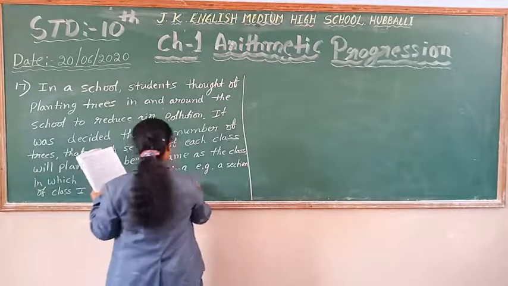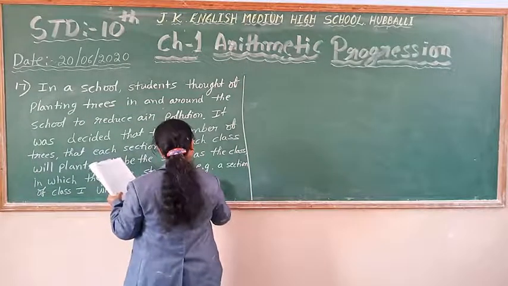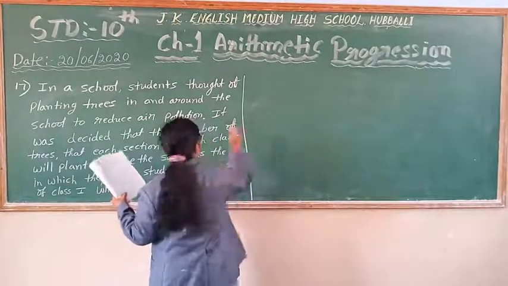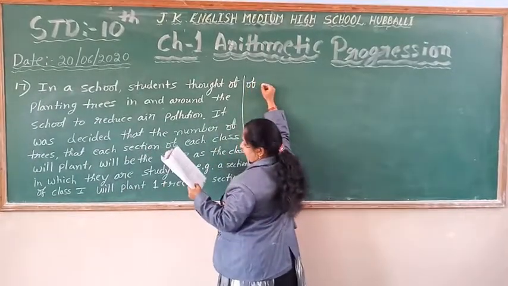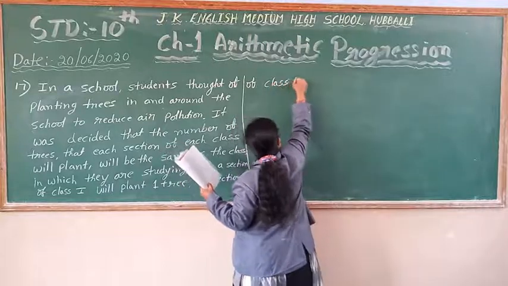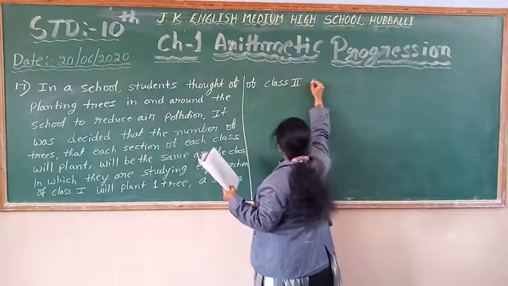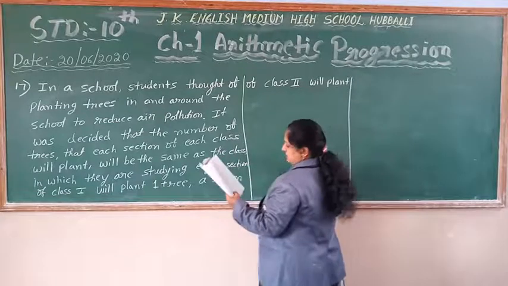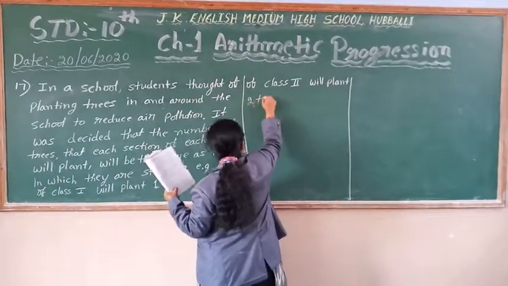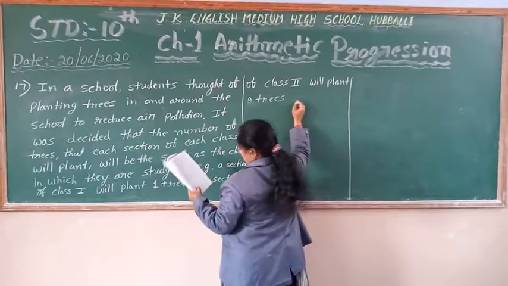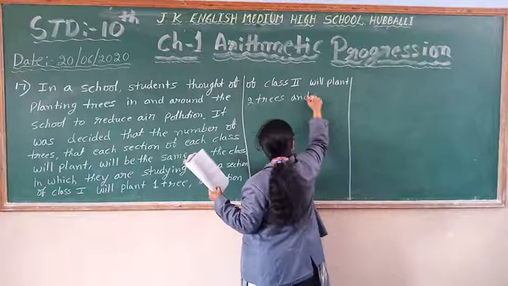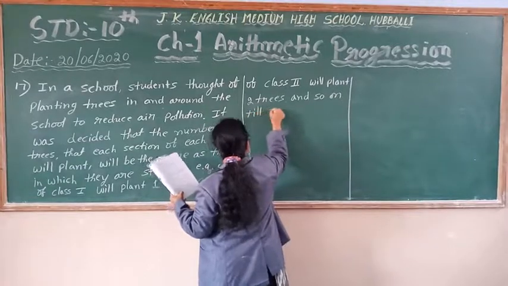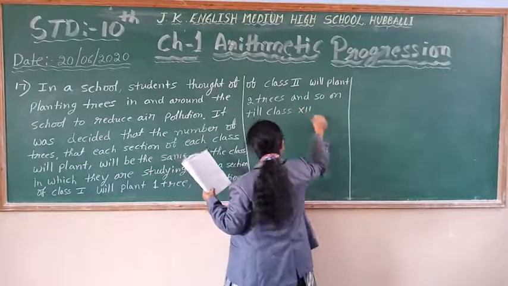A section of class second will plant two trees, and so on till class 12.